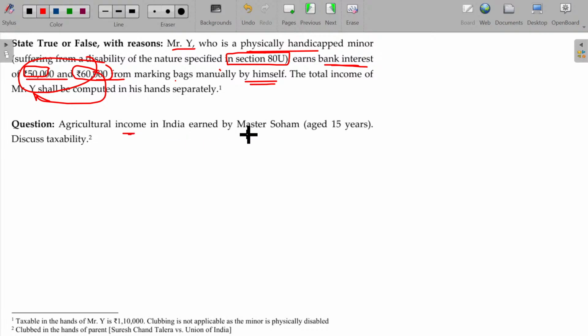Agricultural income in India earned by Master Sohan. What about the liability? Actually, agricultural income also falls under manual work, but anyhow it requires to be clubbed, because it is given in the case law of Suresh Nathmal Tulsiani versus Union of India, so you don't have any argument against this. In case of agricultural income, though it may be manual work of the child, yet it will be clubbed with the parents only. Other than that, any manual work will not be required to be clubbed.